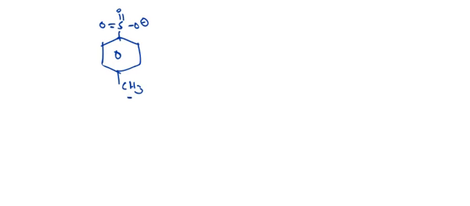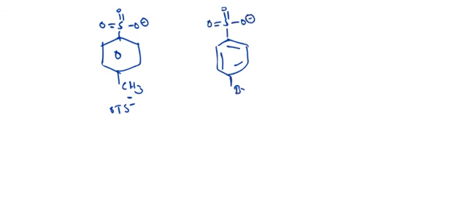For example, I am taking O minus with Br here. Which is a better leaving group among these? Here Br is an electron withdrawing group, and here is an electron releasing group. Which is more stable? This one is more stable, and it is a better leaving group than OTs.